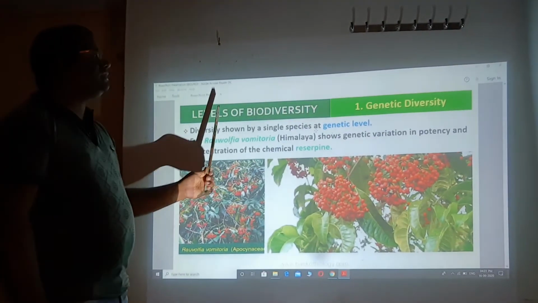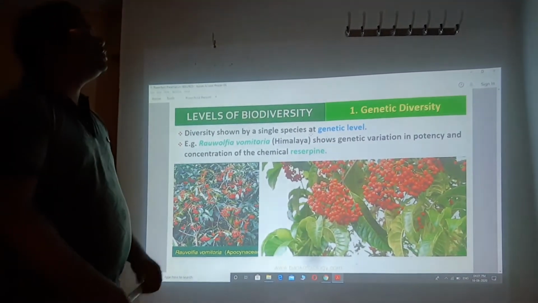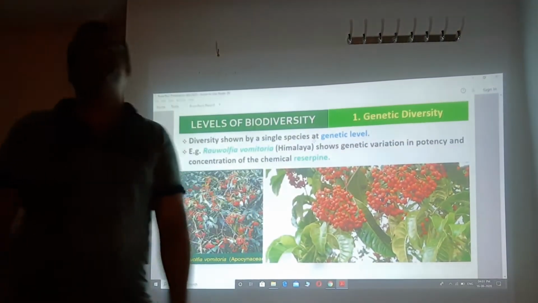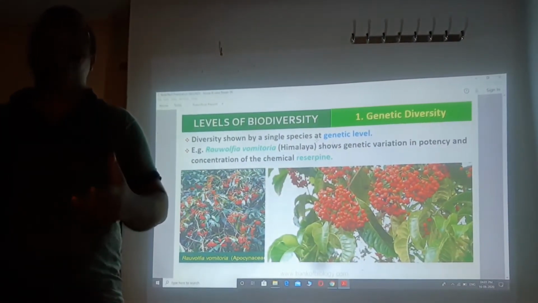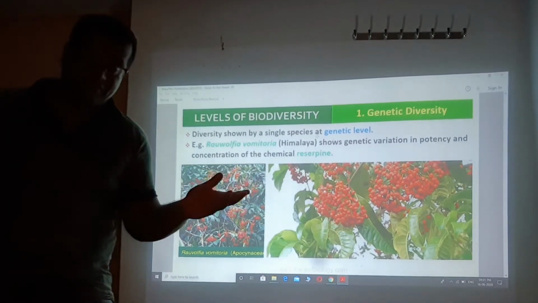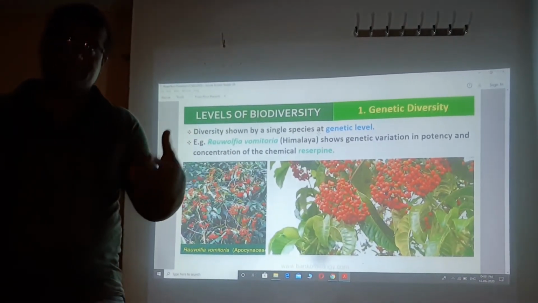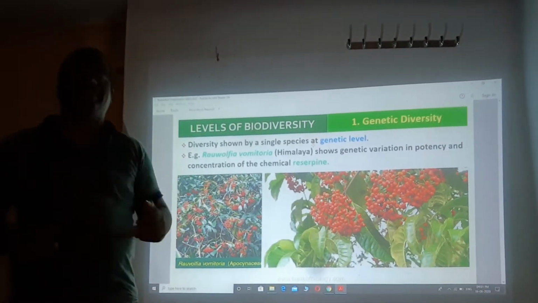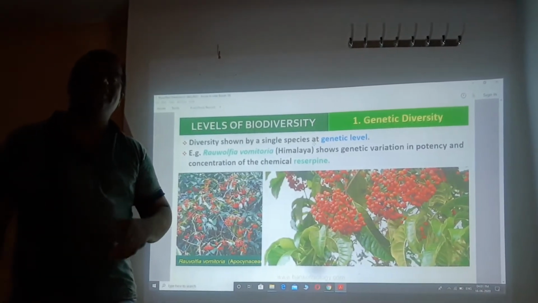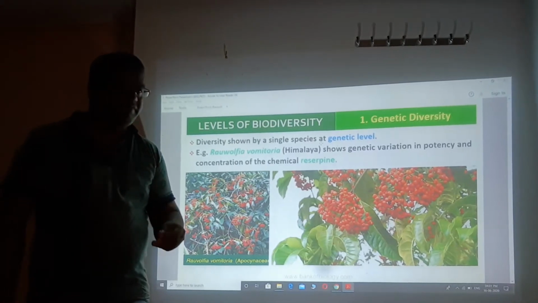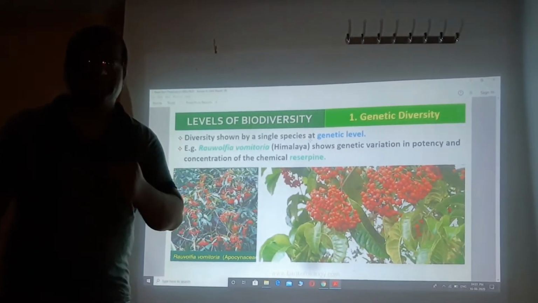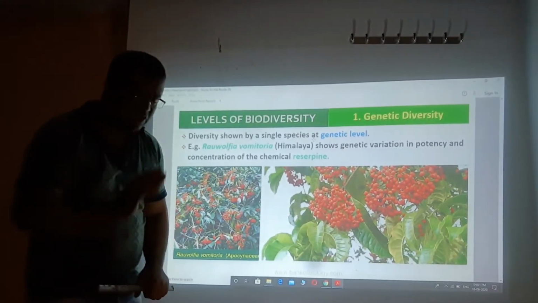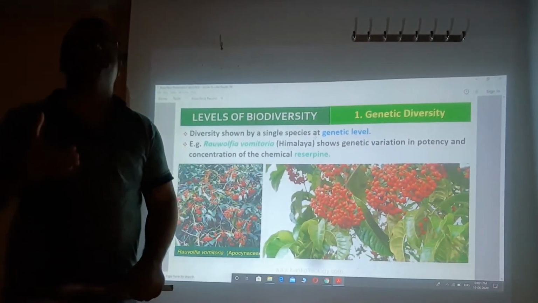The level is nothing but the different types of biodiversity, so we can understand diversity at the genetic level. Students, what do you mean by genetics? In our previous chapters we studied principles of inheritance and variation, a chapter of genetics, where we studied how characters are transmitted from parents to offspring. That is the meaning of genetics.